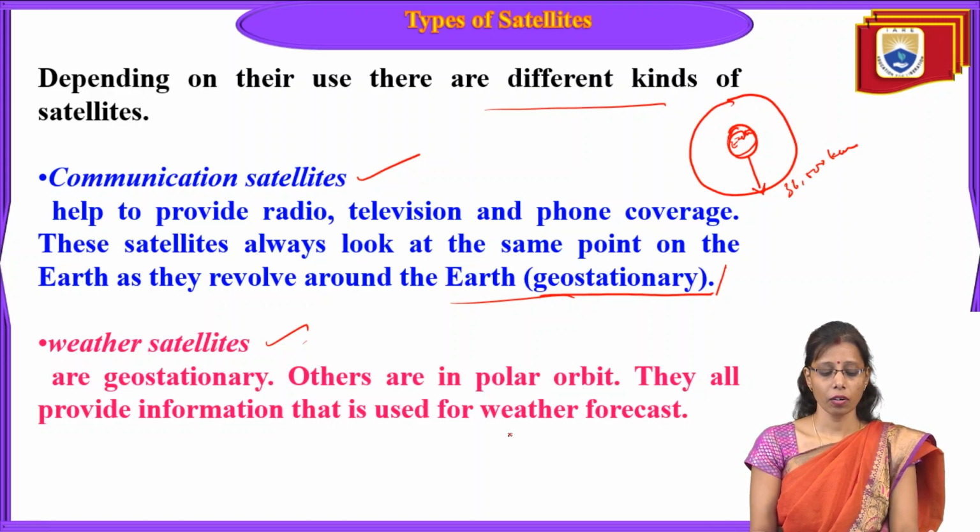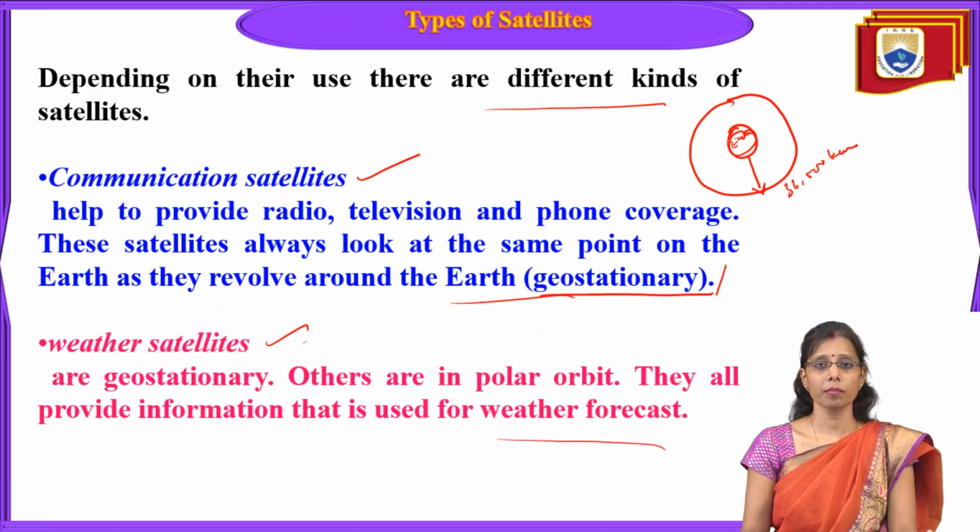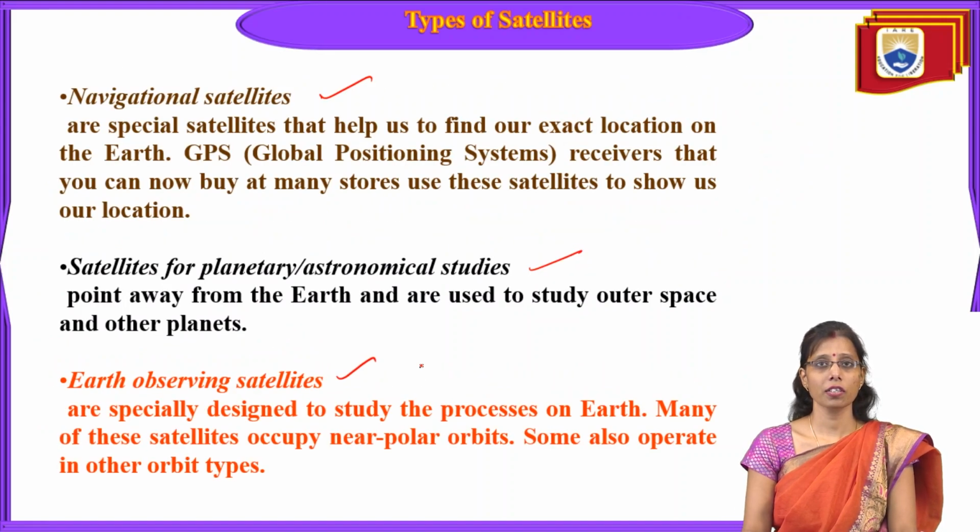Polar orbit satellites also provide information that is used for the weather forecast. Weather forecast means the day-to-day weather report, which we get to know with the help of these weather satellites.